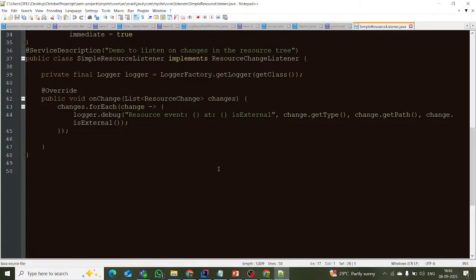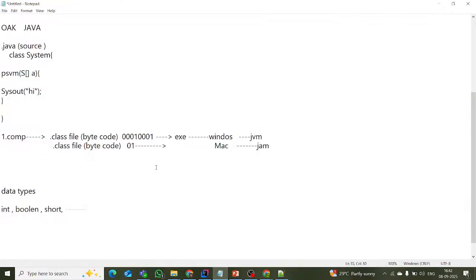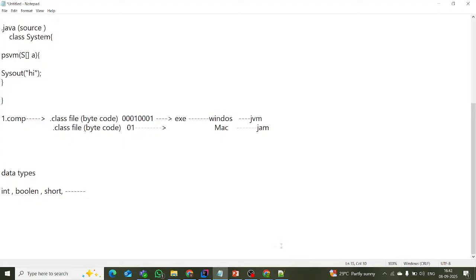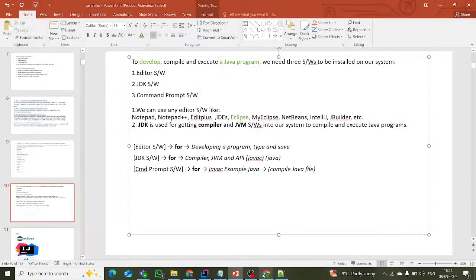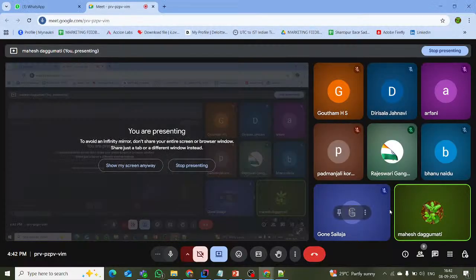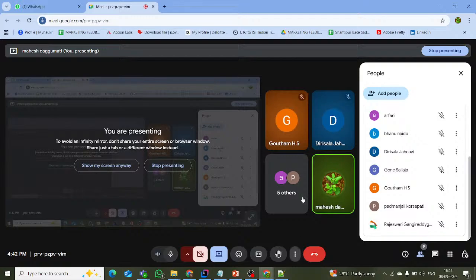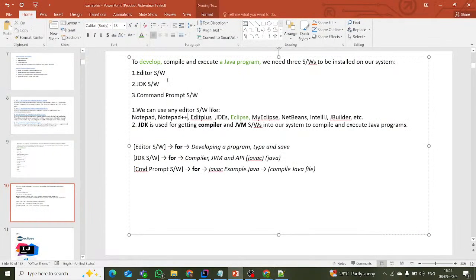And one more editor is this one, Notepad. One is the editor for developing, to compile and execute.